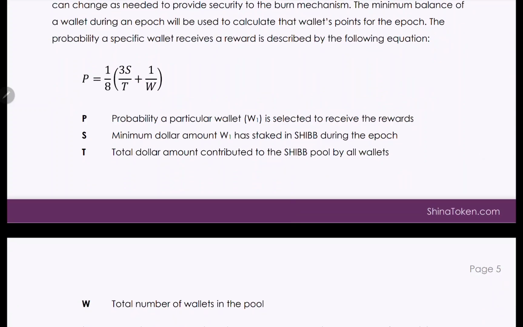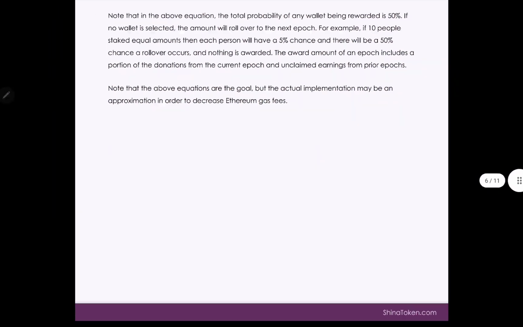Probability, P of W1, the probability a particular wallet is selected to receive the rewards. Minimum dollar amount W1 has staked in SHIB during the epoch. Total dollar amount contributed to the SHIB pool by wallets.